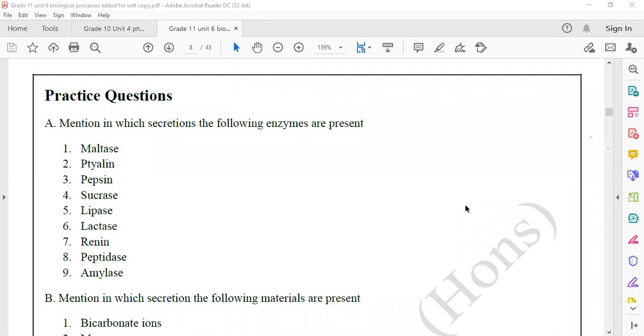You have to mention the secretion. Sucrase is found in the intestinal juice.